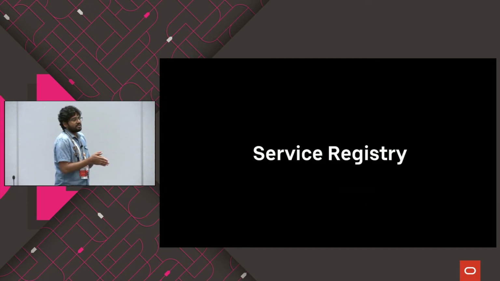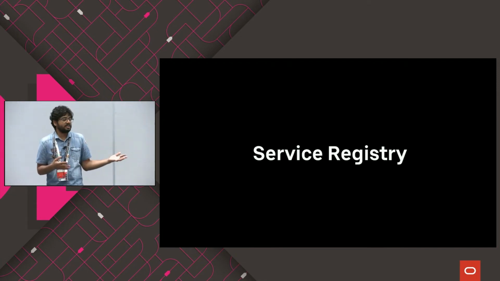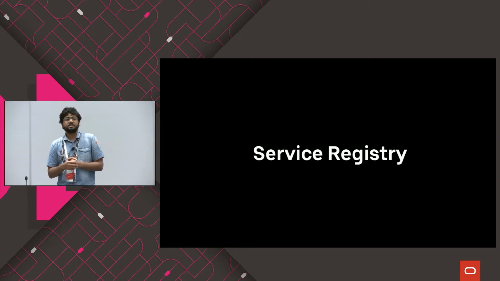And when you're talking about microservices, a service registry is essential. What are you guys using for service registry or health checker here?